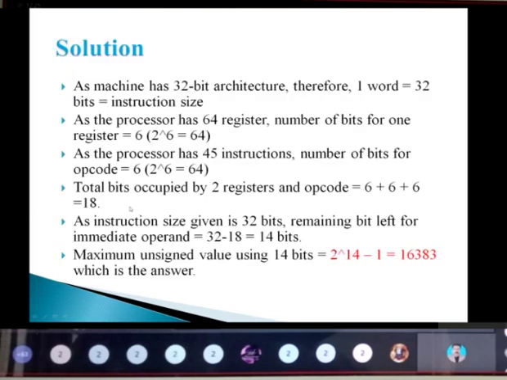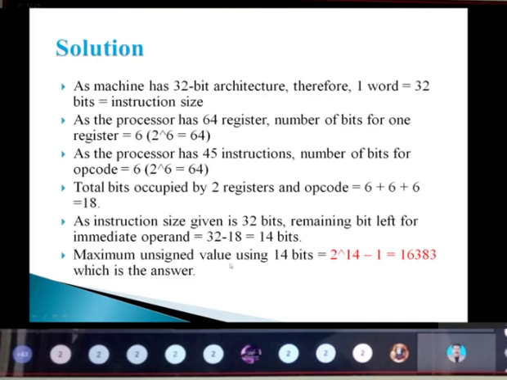Now we need to calculate the total number of bits occupied by the two registers plus the opcode. One register is 6 bits, so for two registers it is 6 plus 6, and the opcode is again 6. So 6 plus 6 plus 6 is 18. The instruction size given here is 32, so I need to subtract this, and I get 14 bits.